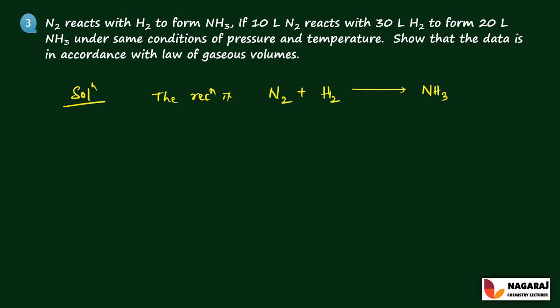Balance the given chemical reaction: hydrogen 3 moles and ammonia 2 moles. That is the ratio of N2 to H2 to ammonia NH3.